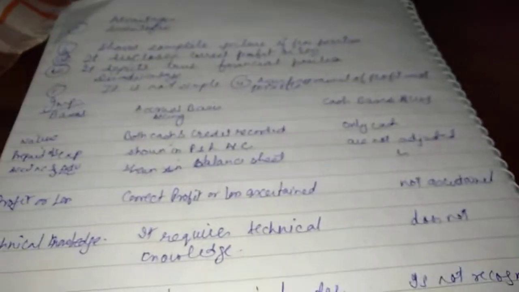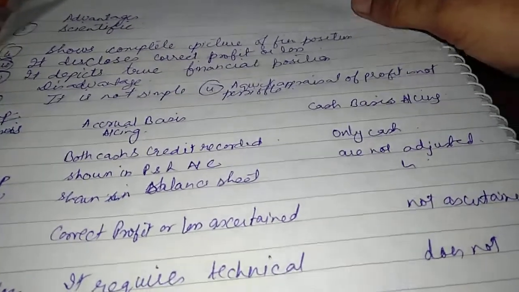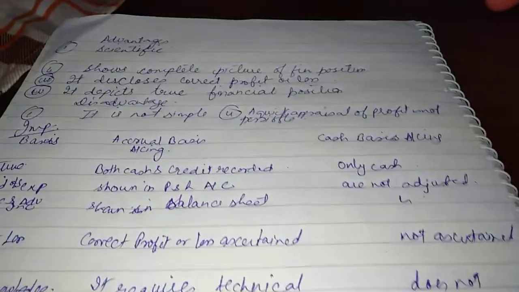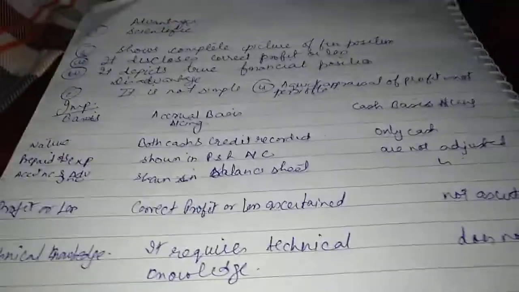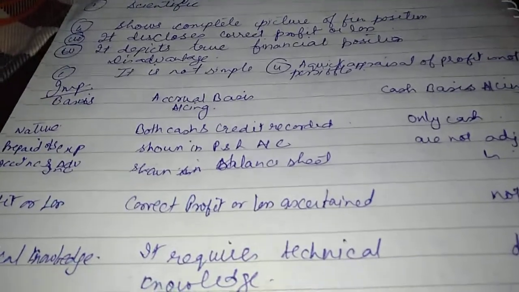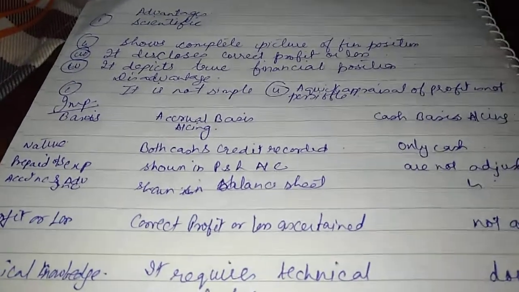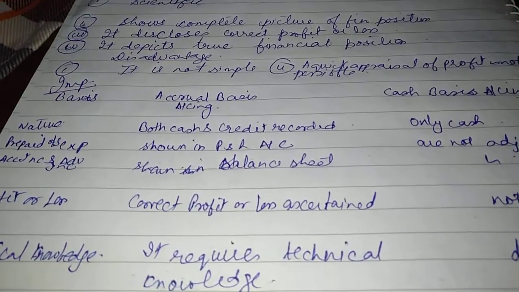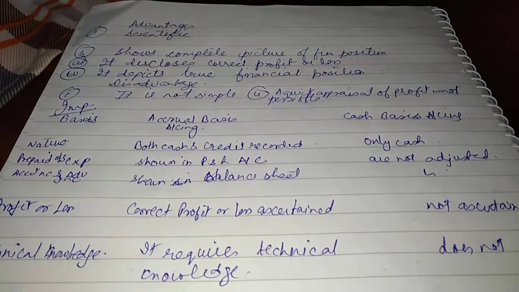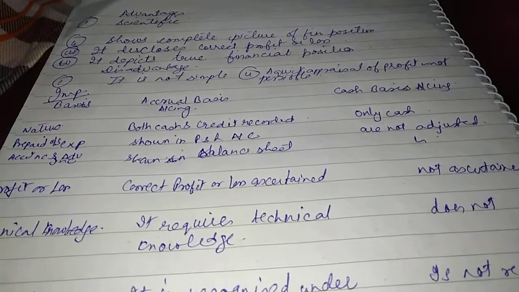Now the very important question from this chapter is this one, which I am going to discuss now. Differences between accrual basis of accounting and cash basis of accounting. The first difference is nature. In accrual basis, both cash and credit transactions are recorded. In cash basis, only cash transactions are recorded.